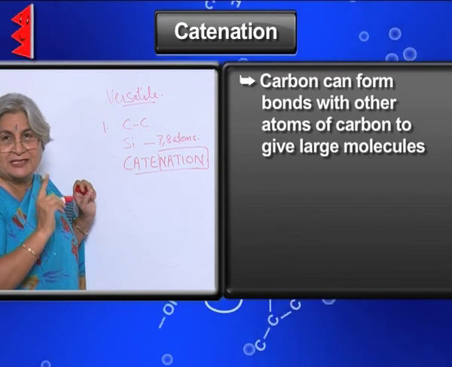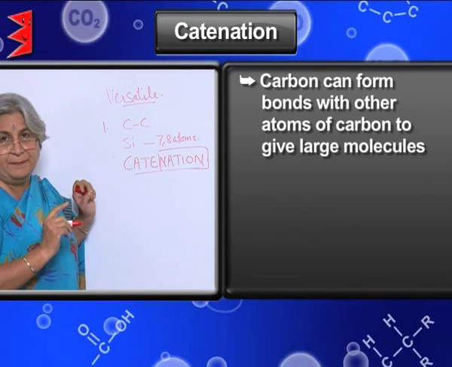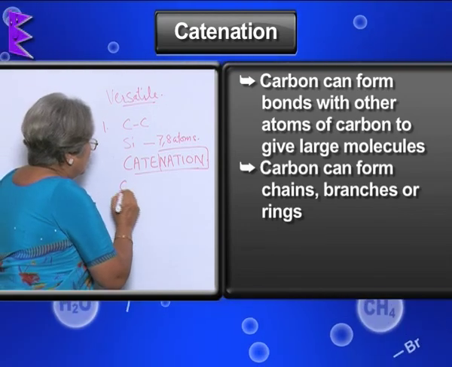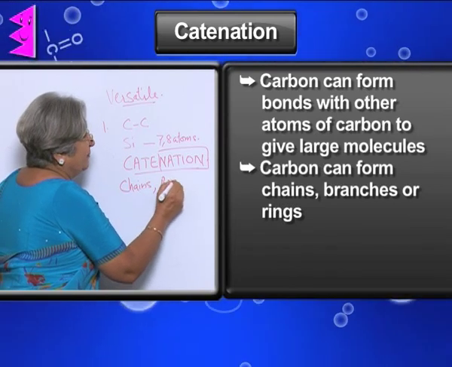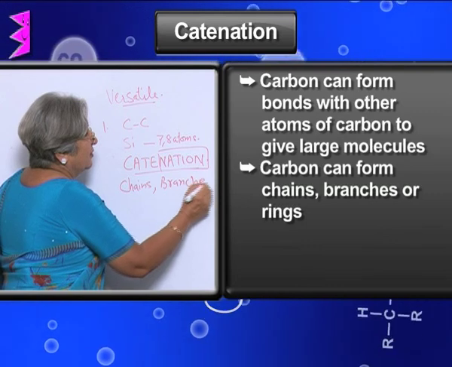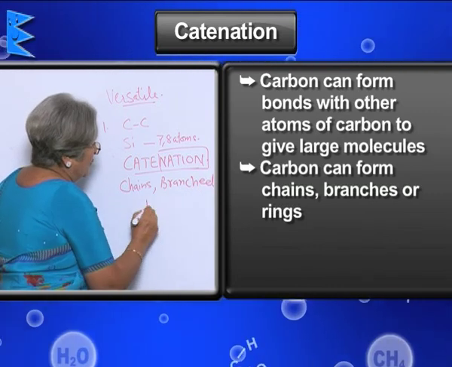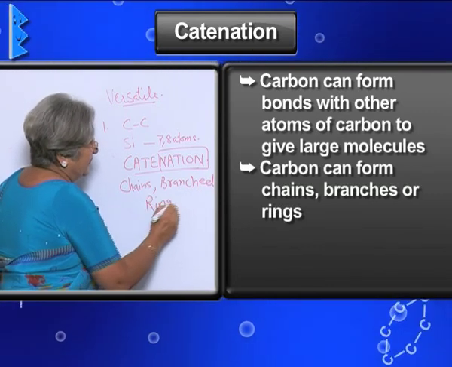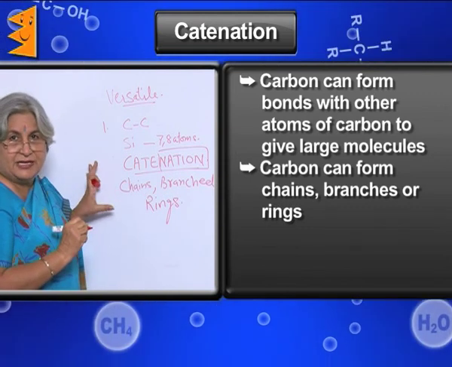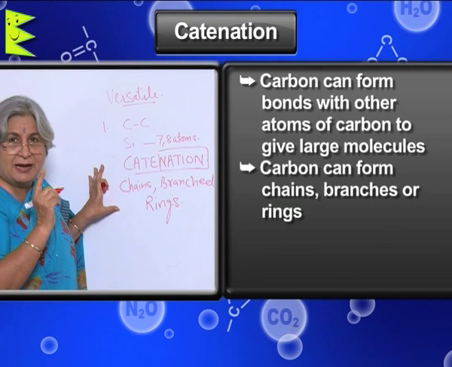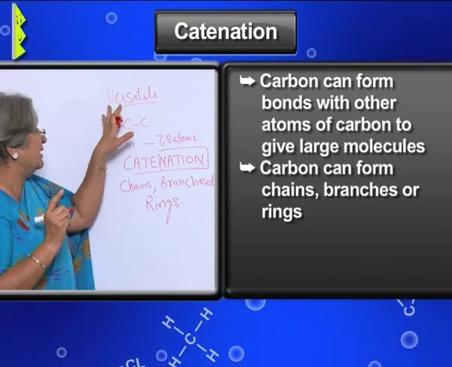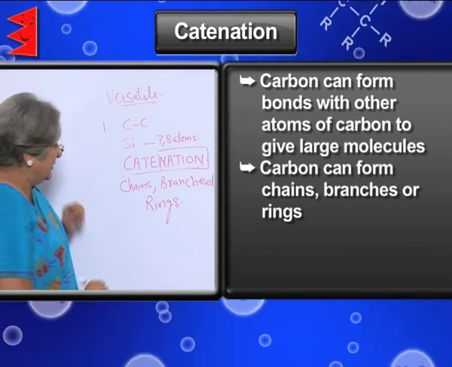So, the carbon has the property of catenation, because of which the compounds are in the form of chains, or can be branched, or can be in the form of rings. We will get into the details of these forms. So, this is one property, catenation, that makes carbon versatile.